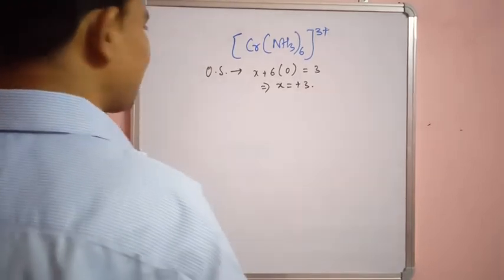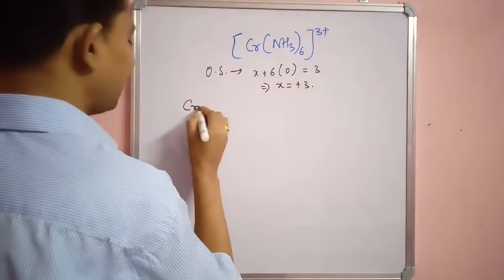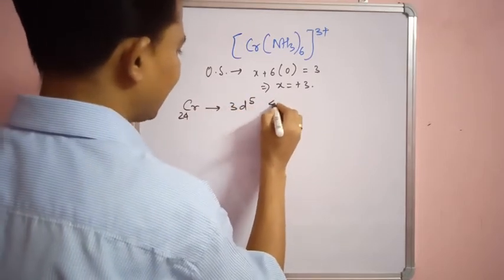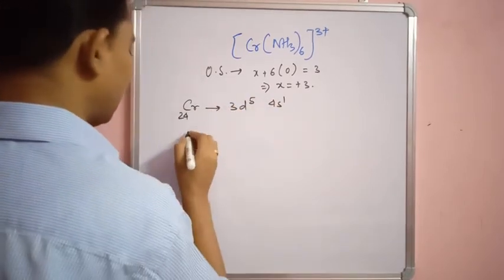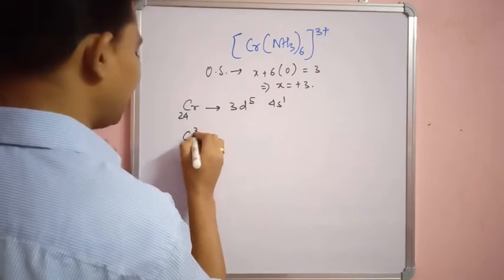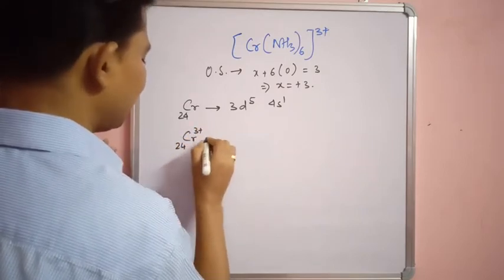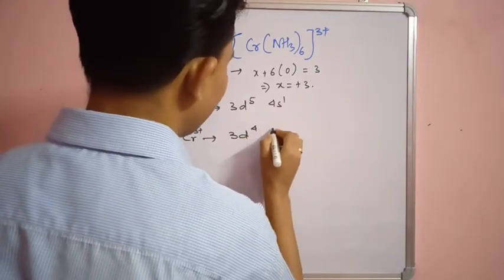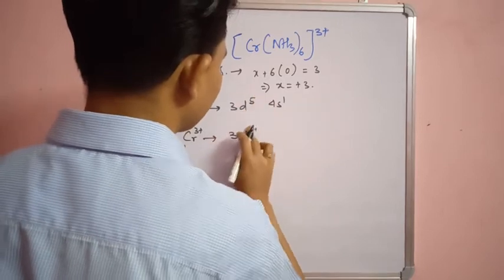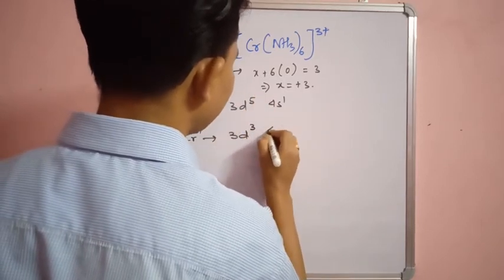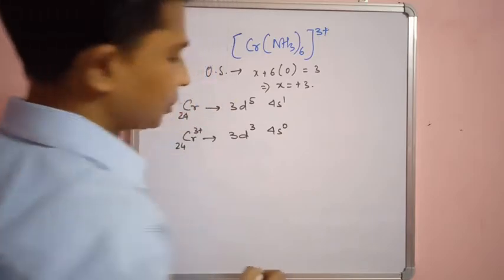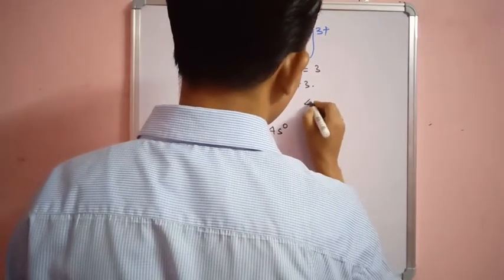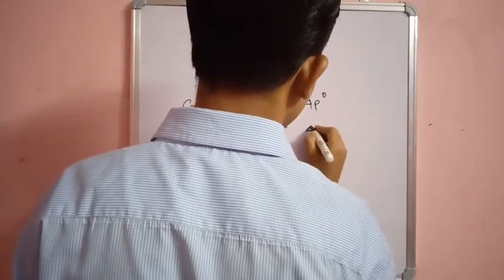Now what is the electron configuration of chromium? Chromium is 24, that is 3d5 4s1. Now when chromium becomes 3 plus, it will have 3d3 and 4s0. The 4p is also 0.